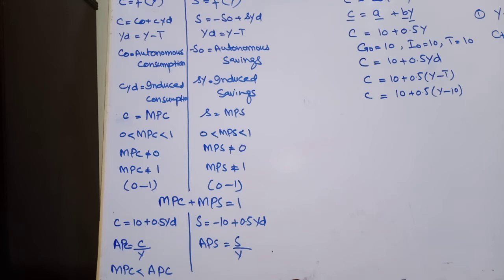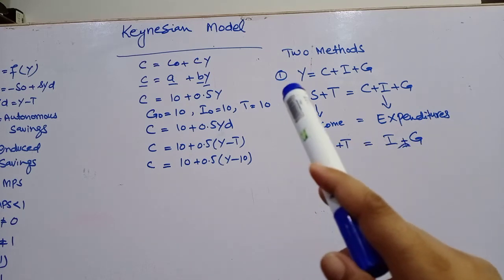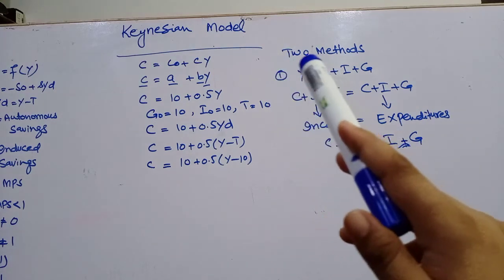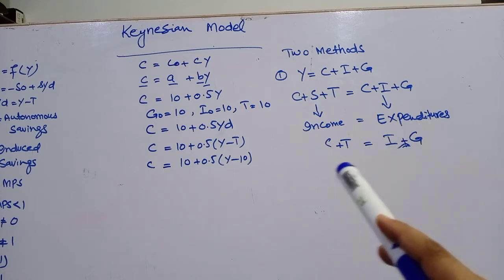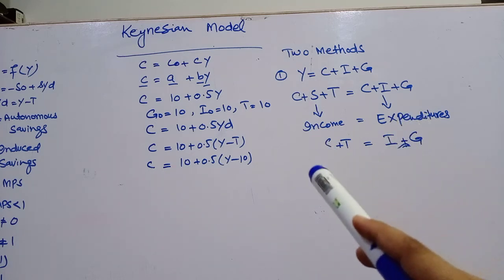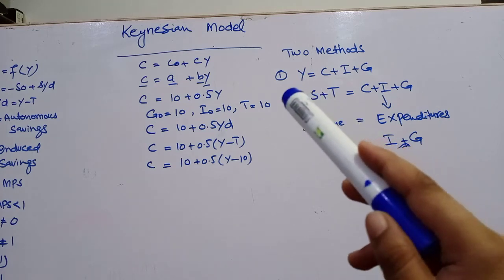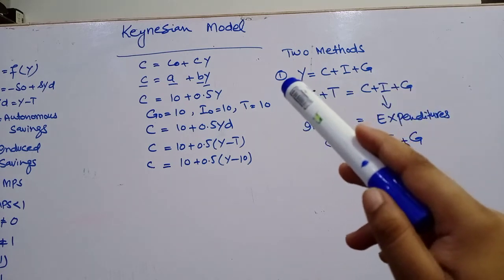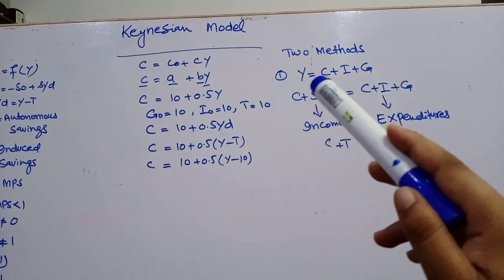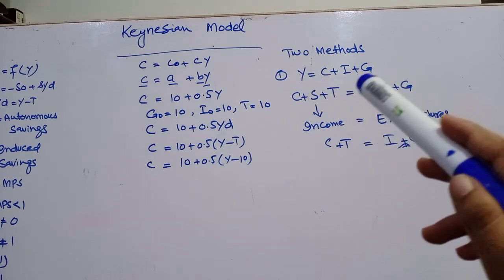Okay, let's start our mathematical analysis. In this lecture we will perform our analysis using both approaches: the aggregate demand and aggregate supply method, and the leakages and injections method. Look at this equation, Y equals C plus I plus G. Y shows our total income, output, GNP, and this is aggregate demand, that is aggregate expenditures.